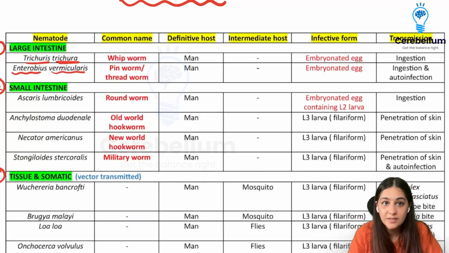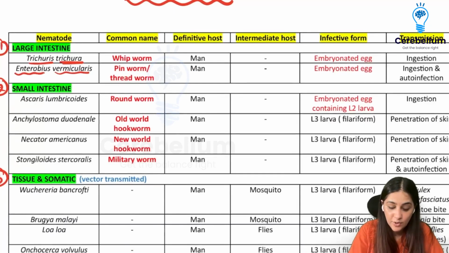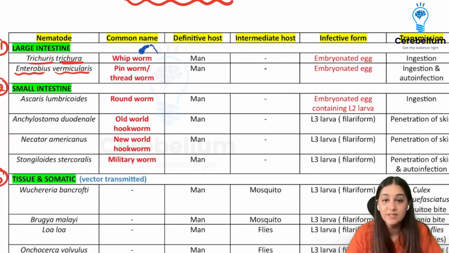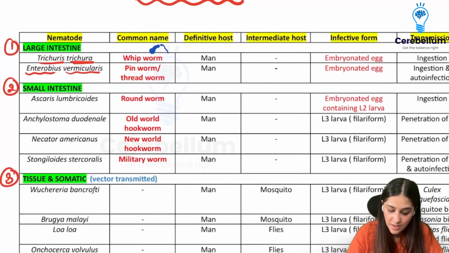Now, Trichuris trichiura is called a whipworm because the worm's shape looks like a whip. So it is thickened at one point and then it becomes extremely thin, right? So it looks like a whip. Have you seen how you hit with the whip? There's one thick part on one side and then one thin part on the other. So that is called a whipworm.